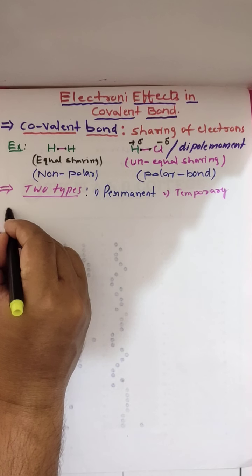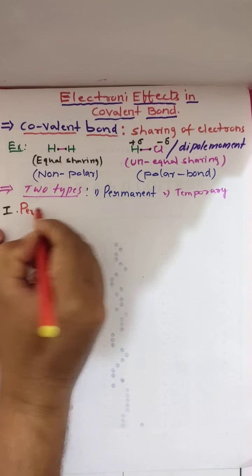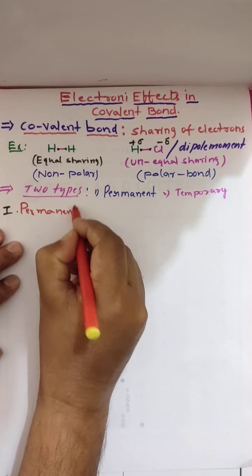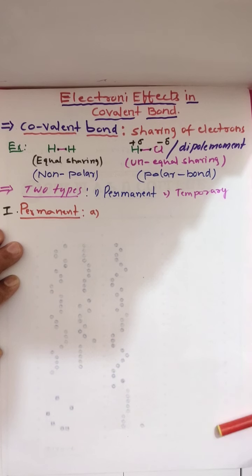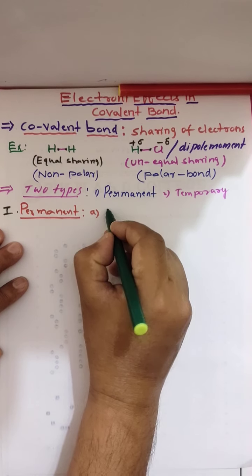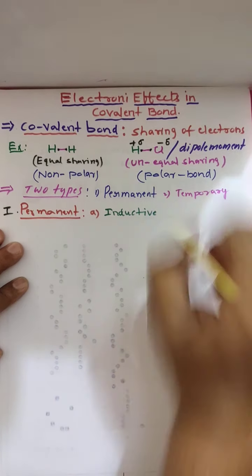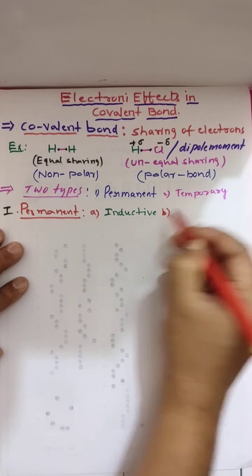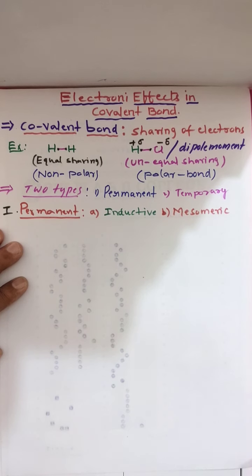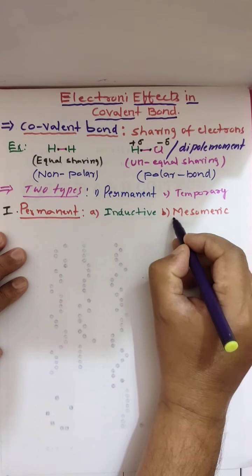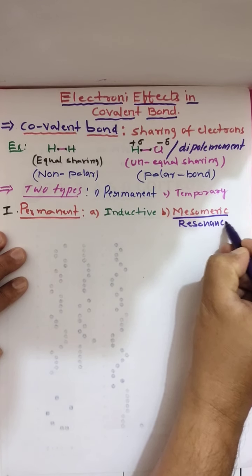So what are the permanent effects? There are three types of permanent effects. One is inductive effect. The next is mesomeric effect, which has another name, resonance effect.